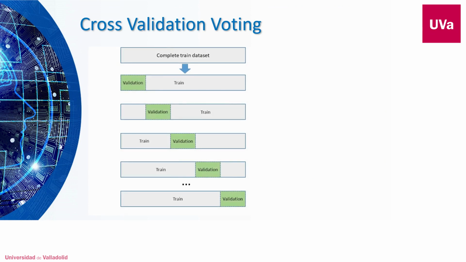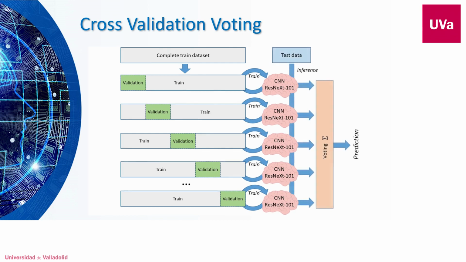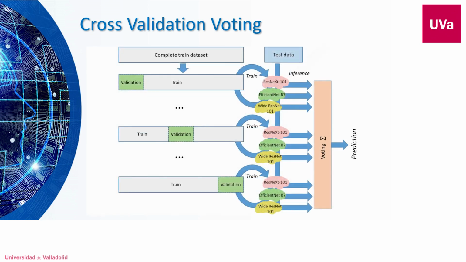Our group published the cross-validation voting technique, an ensemble modeling technique that allows to improve the classification results of a large number of individual classifiers. The training dataset is divided into several disjoint validation groups that are trained by early stopping of the validation accuracy. They are then integrated using voting techniques.